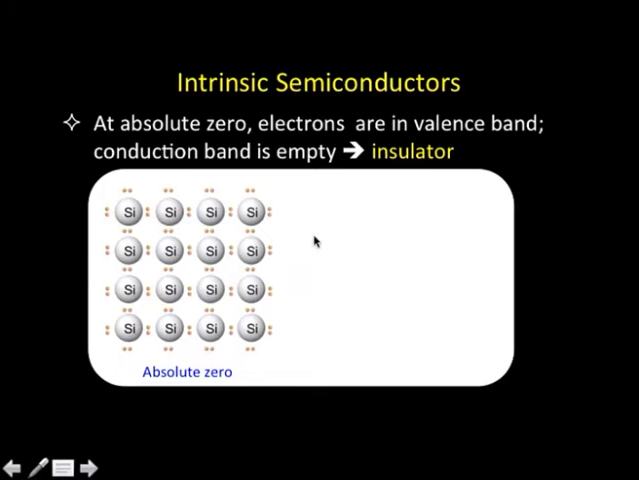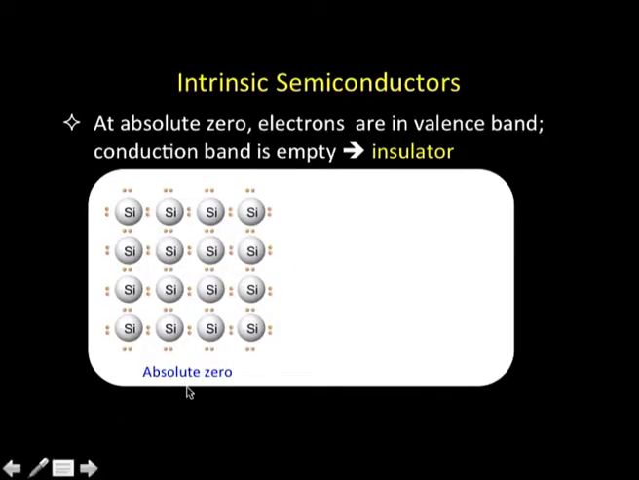If we look at intrinsic semiconductors, materials like silicon, and look at the structure at absolute 0, we find that all electrons are in the valence band and the conduction band is empty. So, at absolute 0, silicon is an insulator. We know that absolute 0 is an ideal situation and does not actually happen, but for the sake of argument, silicon at absolute 0 has all the electrons in the valence band and the conduction band empty. Okay. So, it will behave like an insulator.